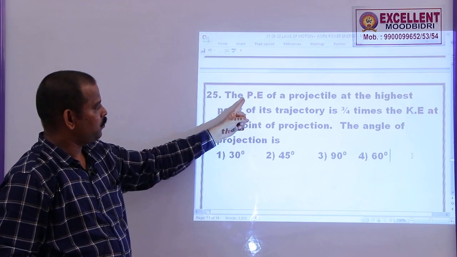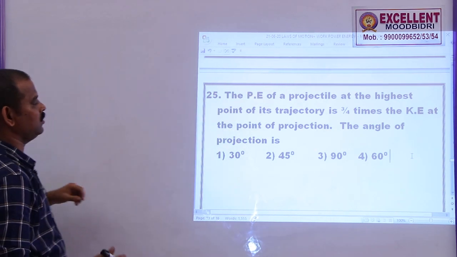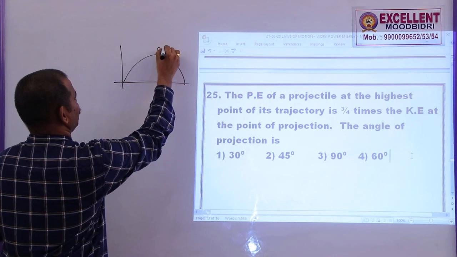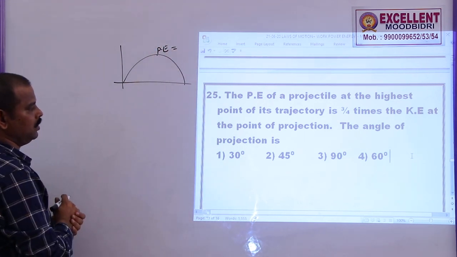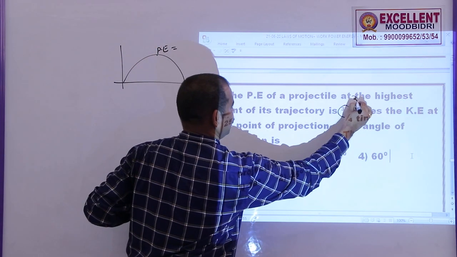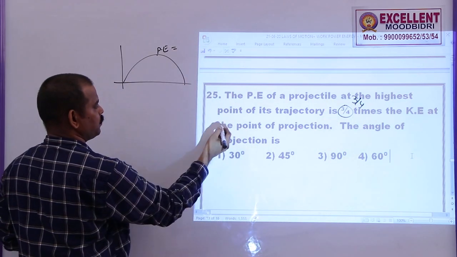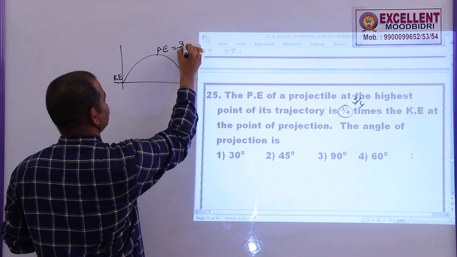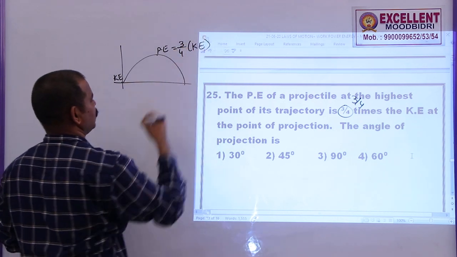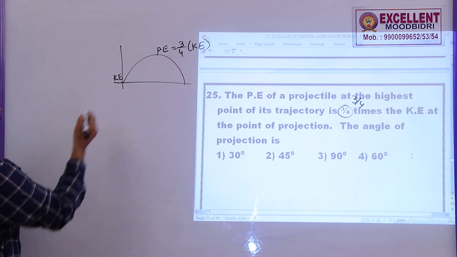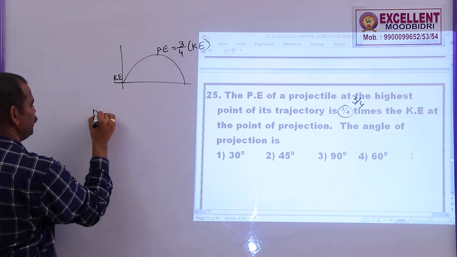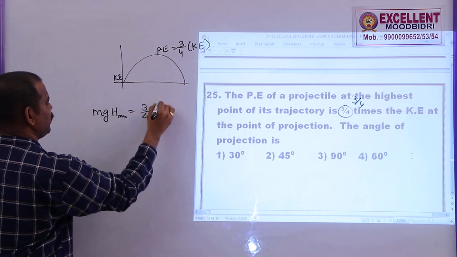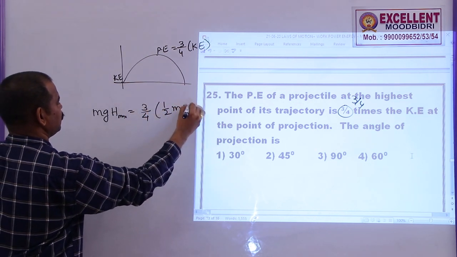5. The potential energy of a projectile at the highest point of its trajectory, that means at maximum height, is found to be 3 by 4 times the kinetic energy at the point of projection. Here kinetic energy is KE, and PE is equal to 3 by 4 times the kinetic energy at the bottom. The angle of projection is? The potential energy here is given by mg h max is equal to 3 by 4 of half m u square.